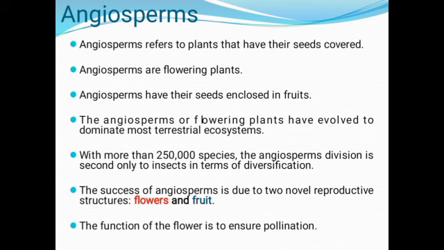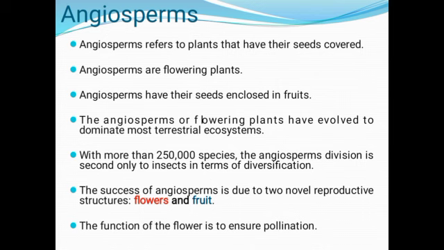Angiosperms refers to plants that have their seeds covered. Note that, covered seeds. Angiosperms are flowering plants. Angiosperms have their seeds enclosed in fruits. The angiosperms, also known as the flowering plants, have evolved to dominate most terrestrial ecosystems. With over 250,000 species, the angiosperms division is second only to insects in terms of diversification. So there's a large diversity in the angiosperm.